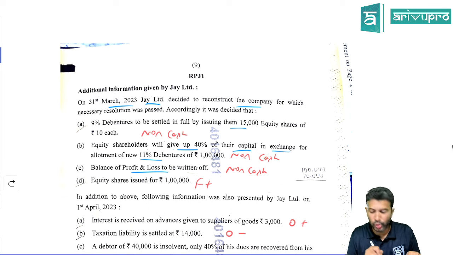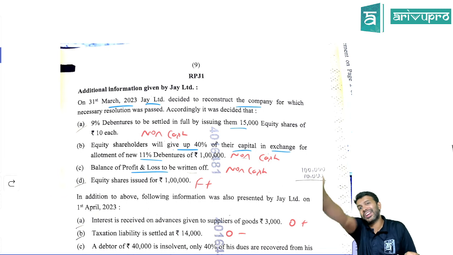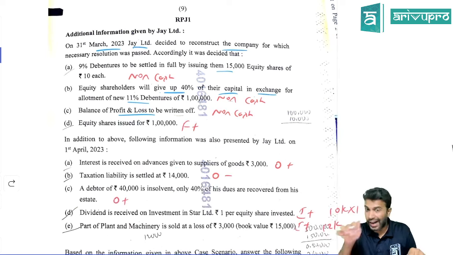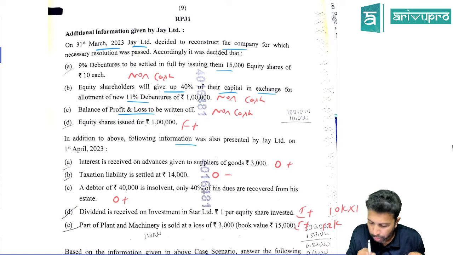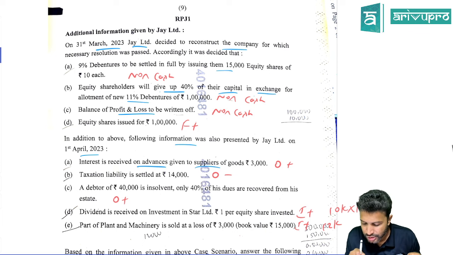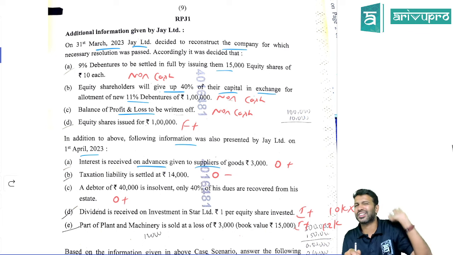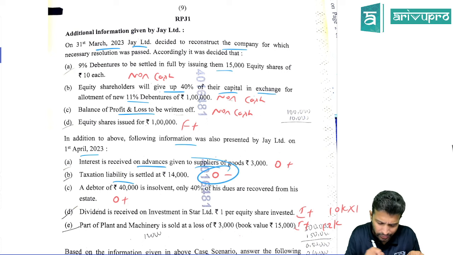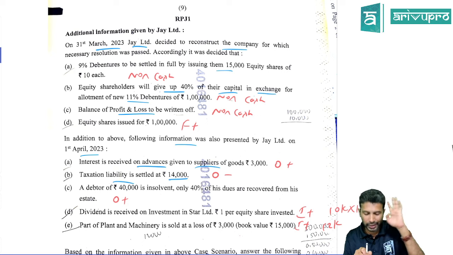Equity shares issued for 1 lakh rupees. So you issued equity shares and raised 1 lakh, so that's a financing activity. Under financing activity, you'll have to add this. In addition to the above, on the very next day, 1st April, they've given extra information. Interest received on advance to supplier. Anything to do with suppliers, customers and all is an operating activity. We have already seen this. This is interest received, so under operating activity you will add. Taxation liability comes under operating only. So under operating activity, tax paid of 14,000, you will minus.